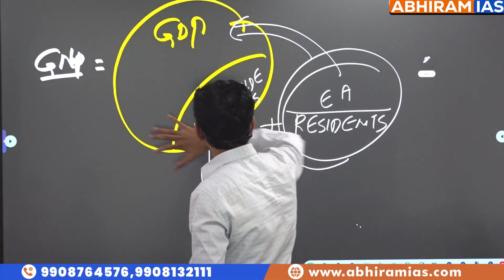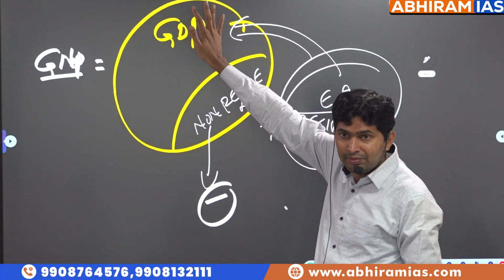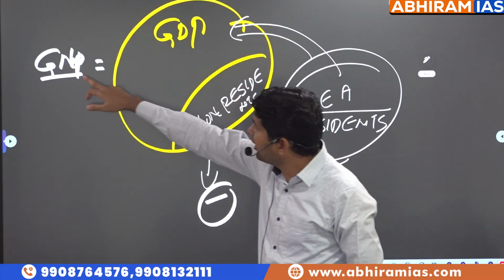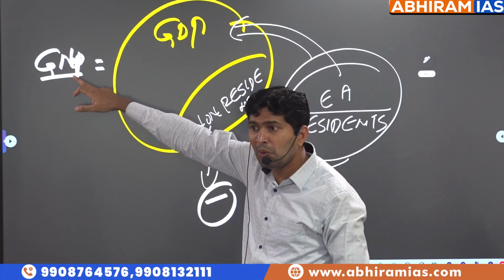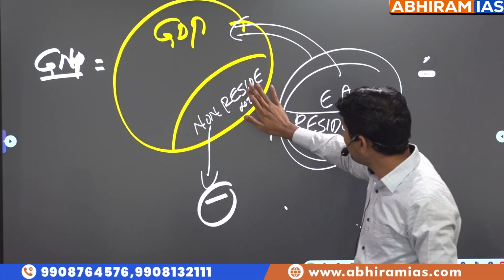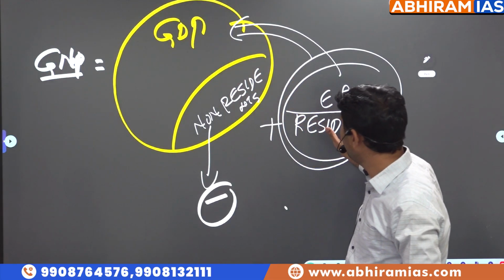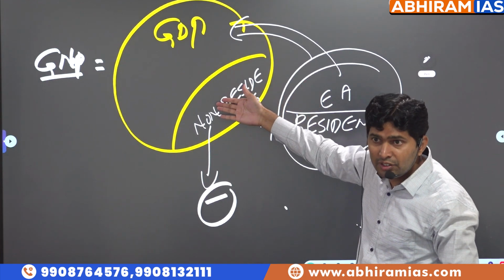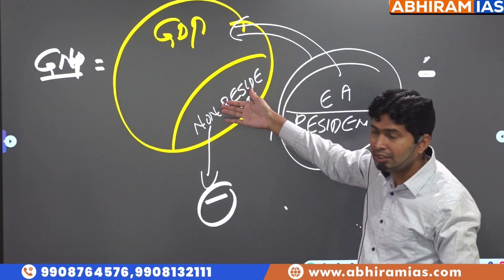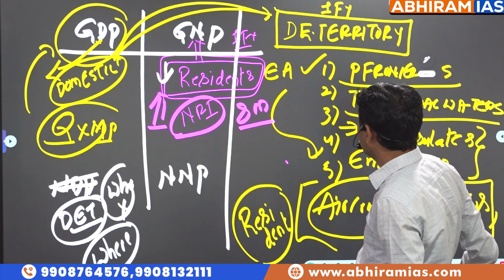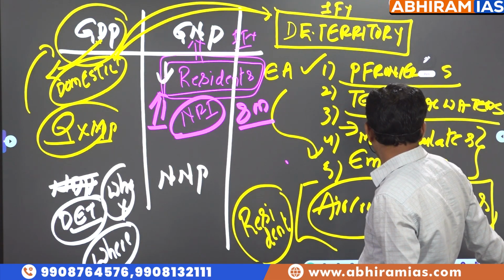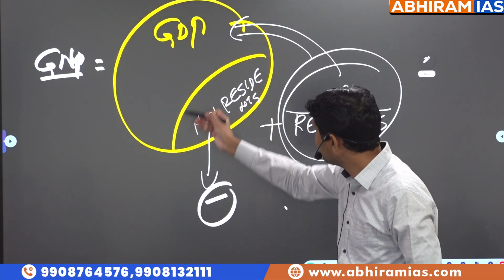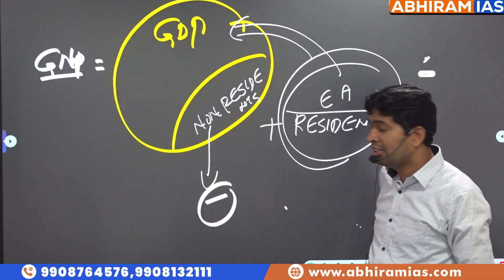Total final value of goods and services is called as GDP. In that, residents also are there, non-residents also are there. But in GNP calculation, what should we consider? Only the resident part. So the resident part, not only in our country but also in different parts of the world. Whom should we not consider? Non-residents' economic activity we should not consider. That we have written earlier. See, look at GNP equals GDP plus net factor income from abroad. The simplest meaning of the definition is this.